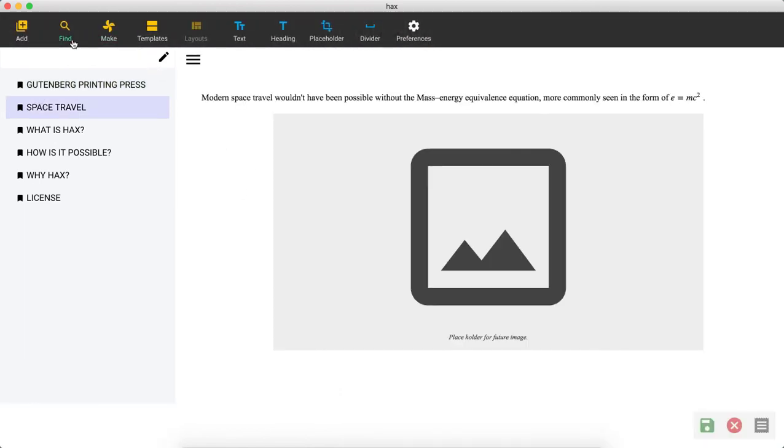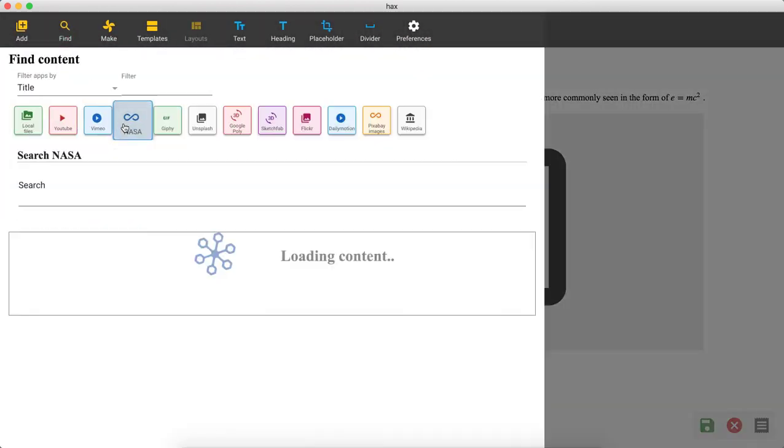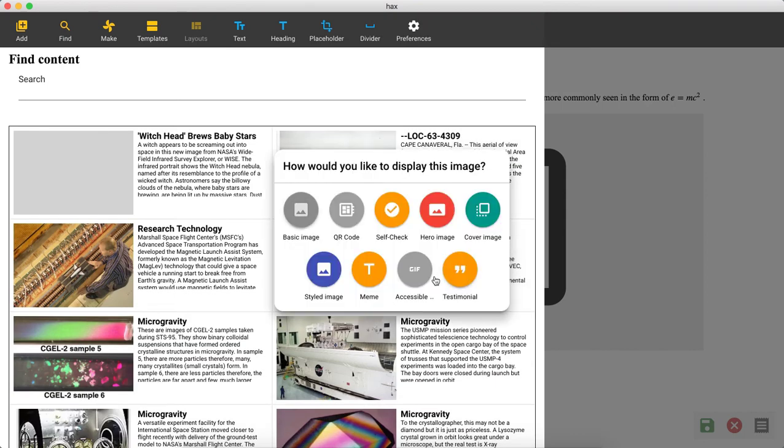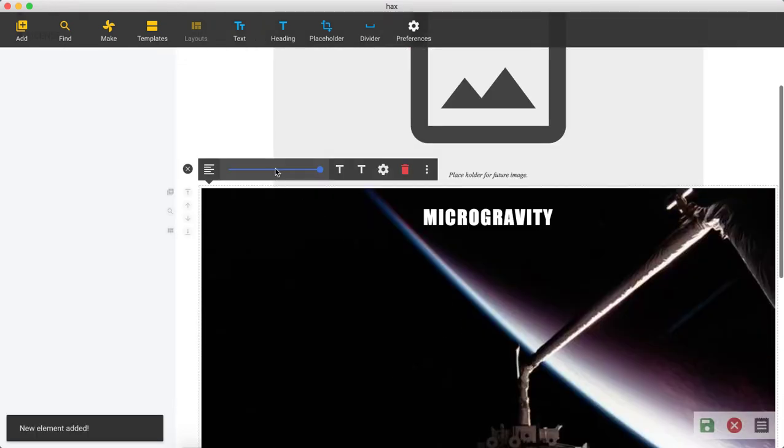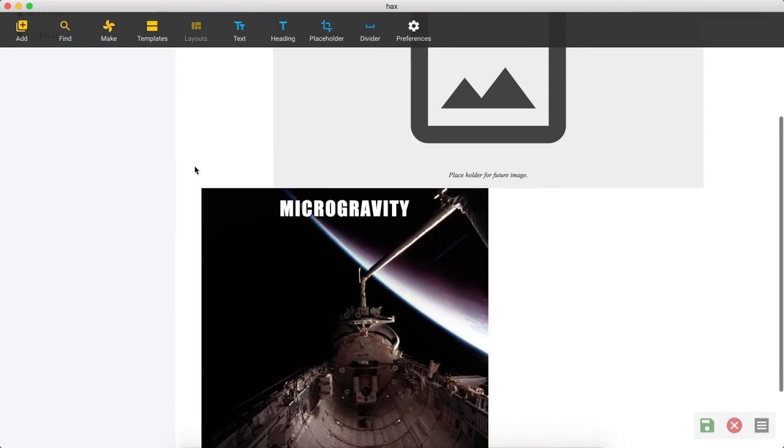Then I was going to write about space travel. They apparently screwed this up too. I had this whole article about microgravity, and now I'll just have to make it funny. You can meme this in real time. Tell jokes to your students, because if you can do it really fast, what's the big deal?